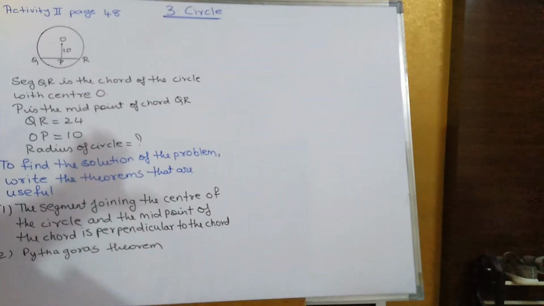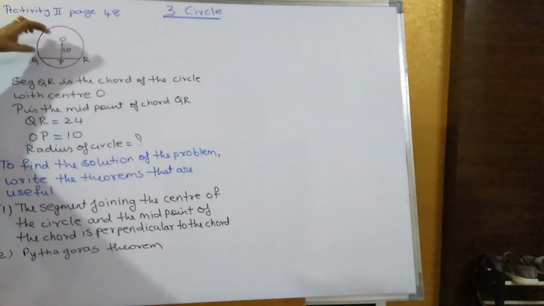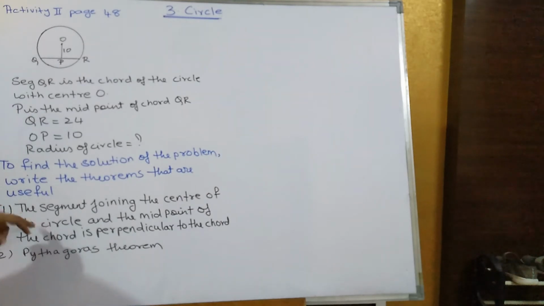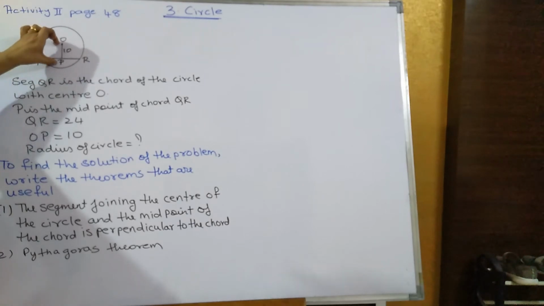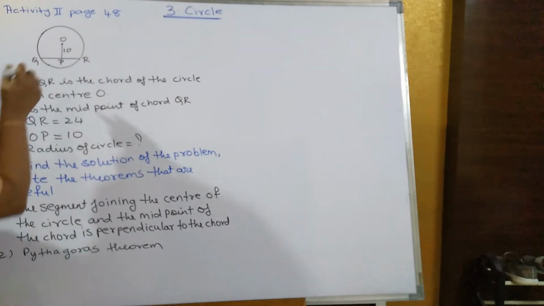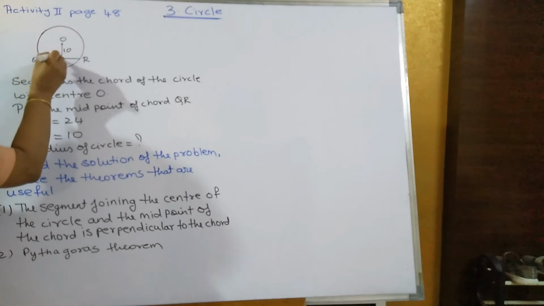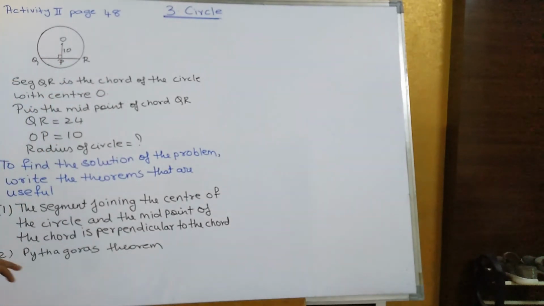Now to find the solution of this, that is to find the radius of the circle, which theorems we'll be using? One of those theorems is what? The segment which joins the center of the circle to the midpoint of the chord is always perpendicular to the chord. And the next theorem which we'll be using is Pythagoras theorem.